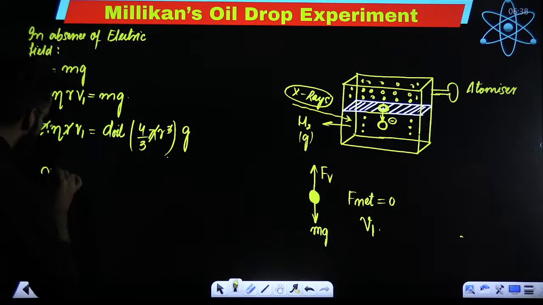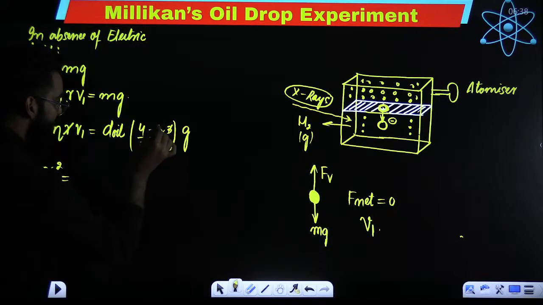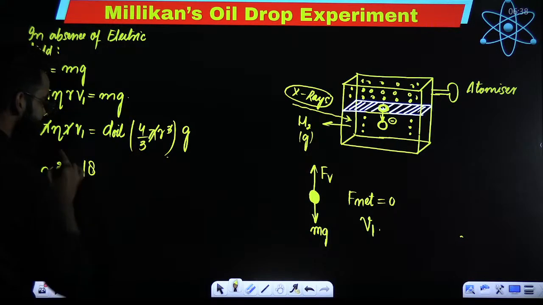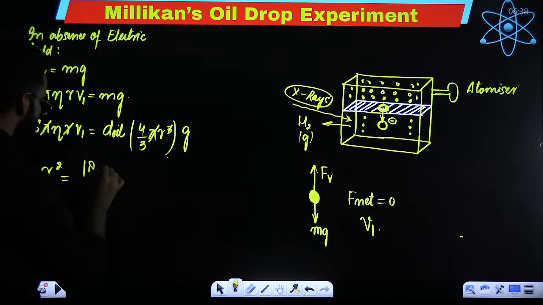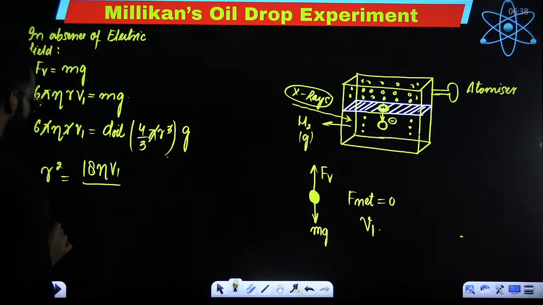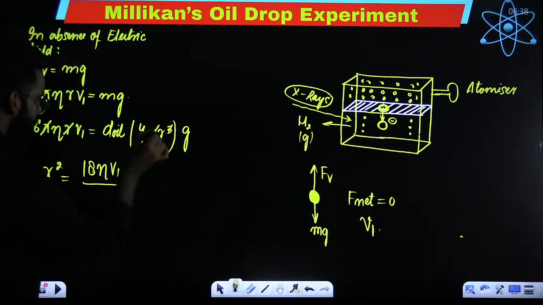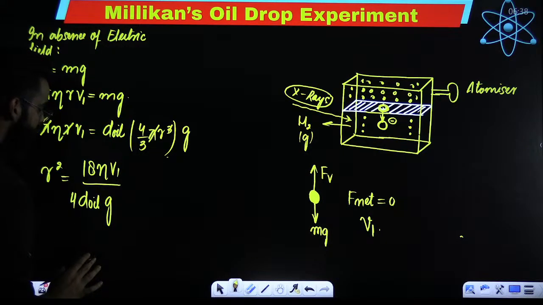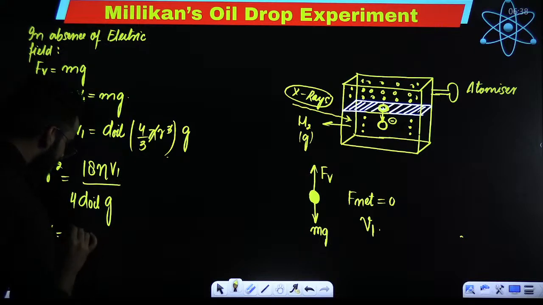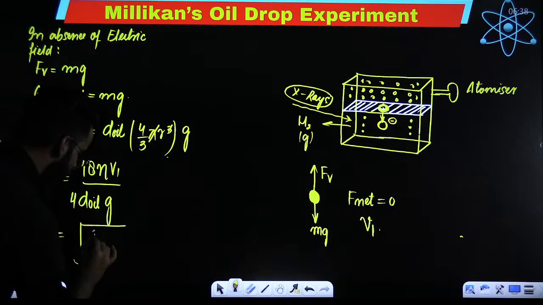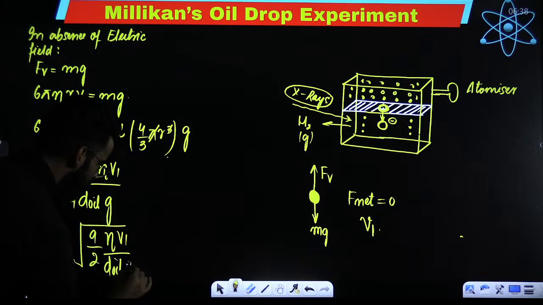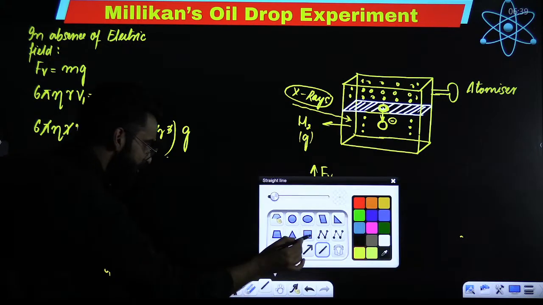So can I calculate the value of r square from here? The value of r square will be equal to 3, 3 6 are 18. So this 18 got cancelled. This is 18 eta v1 divided by density of oil multiplied by 4, multiplied by g. Perfect. So can't you calculate r from here? r will be under root of 9 divided by 2, eta v1 divided by density of oil droplet multiplied by g.